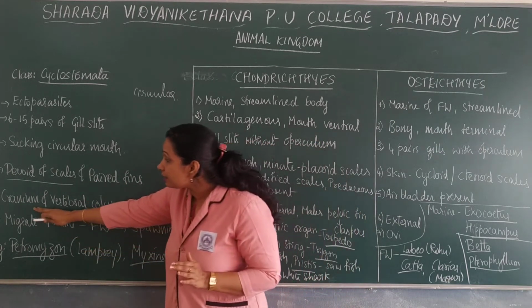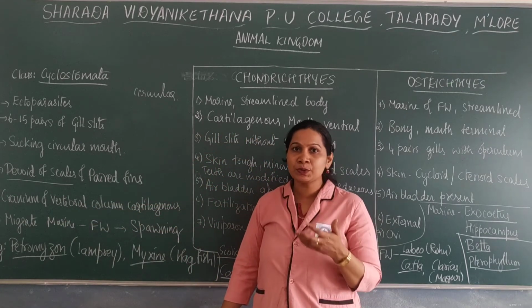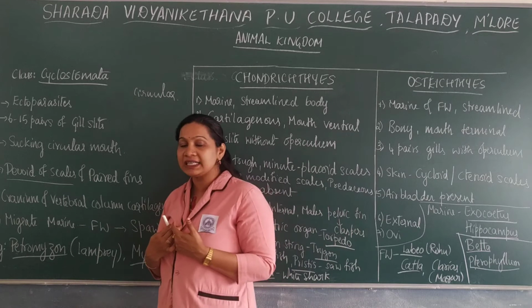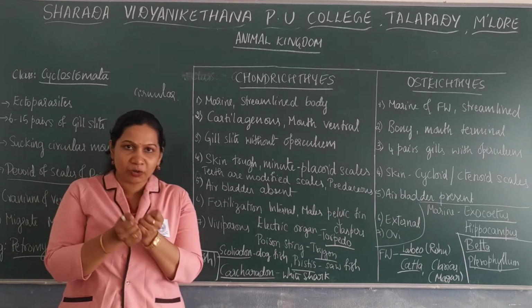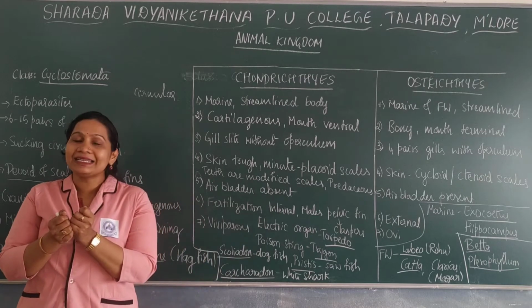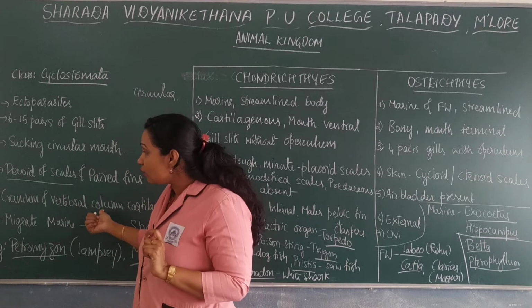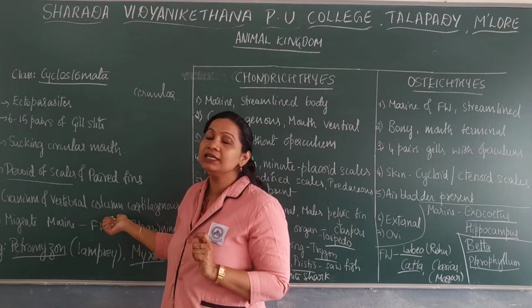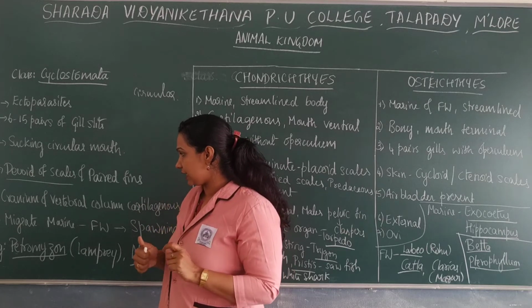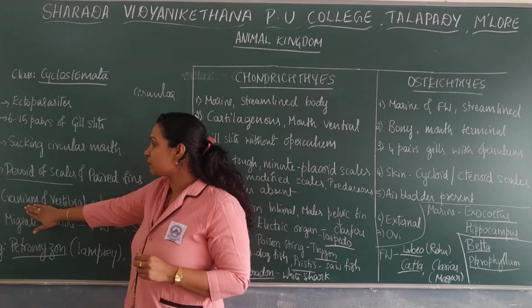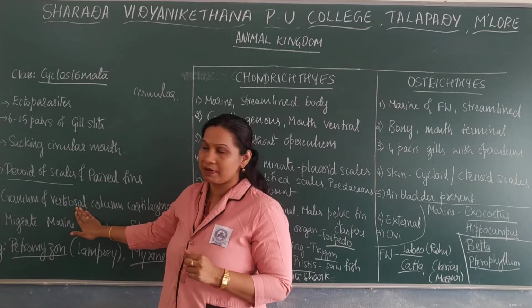Their cranium and vertebral column are cartilaginous. As you know, in our body we have cartilage as well as bone. Bone is very tough and cannot be bent, whereas cartilage is flexible and can be bent. So their endoskeleton is mainly cartilaginous. Cranium refers to the covering of the brain, and the vertebral column is nothing but the backbone.